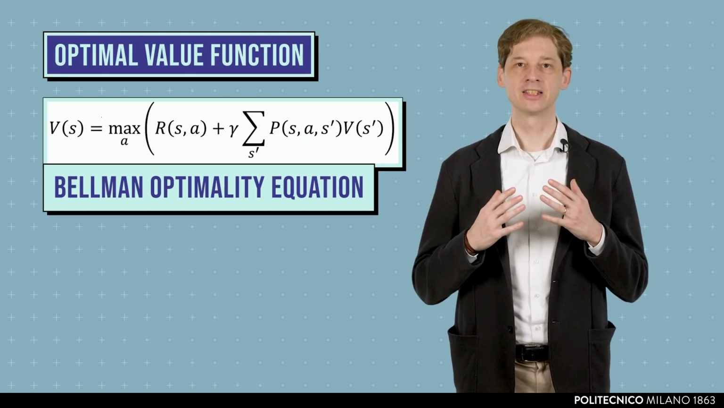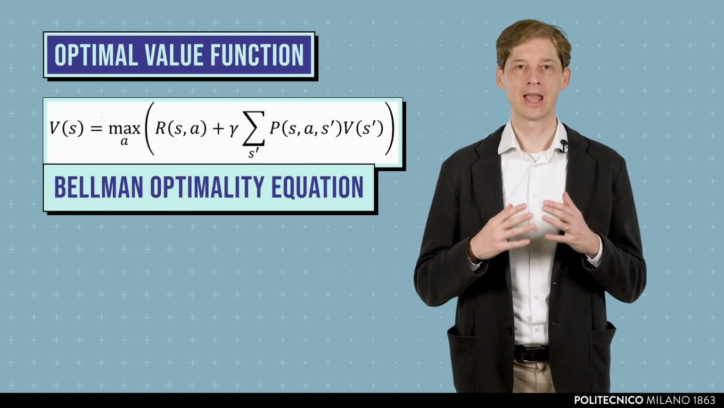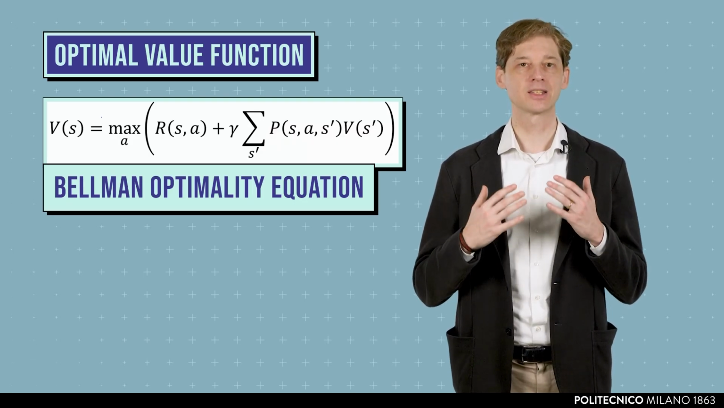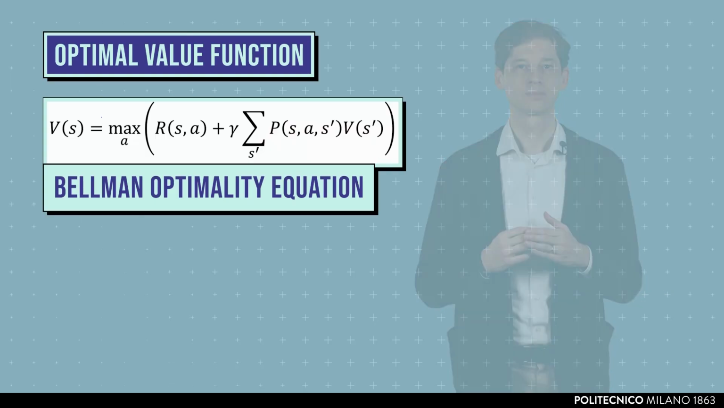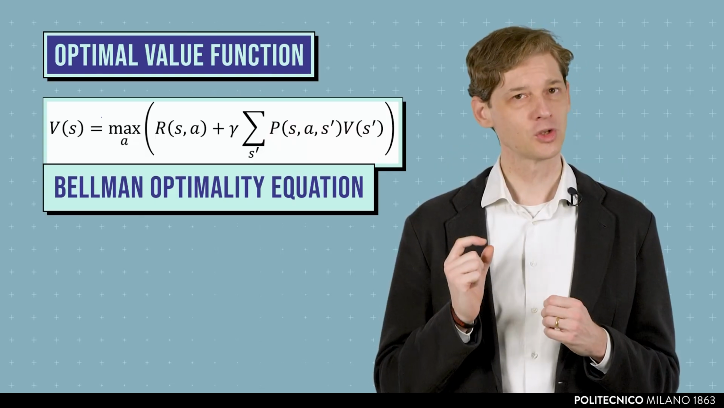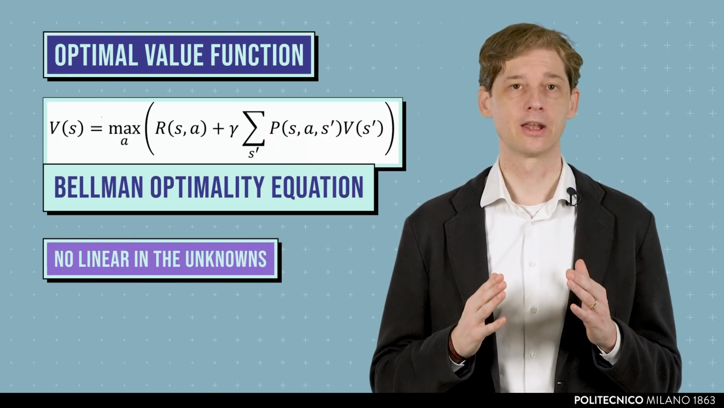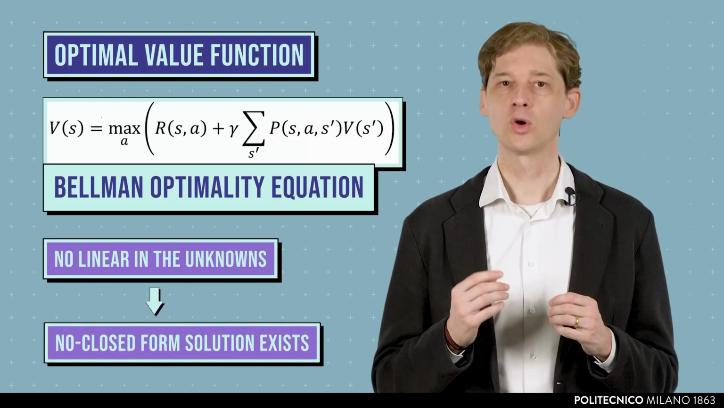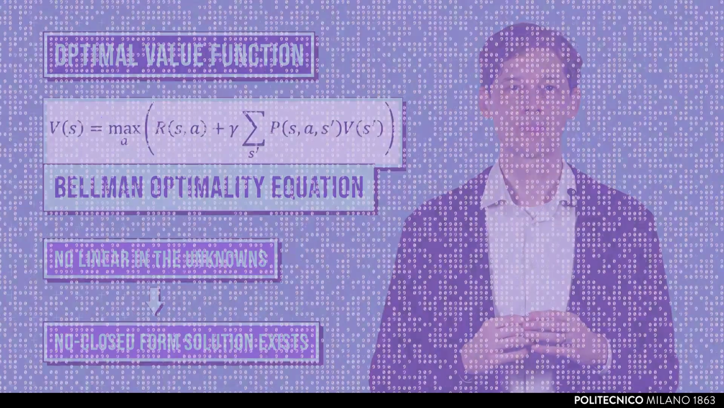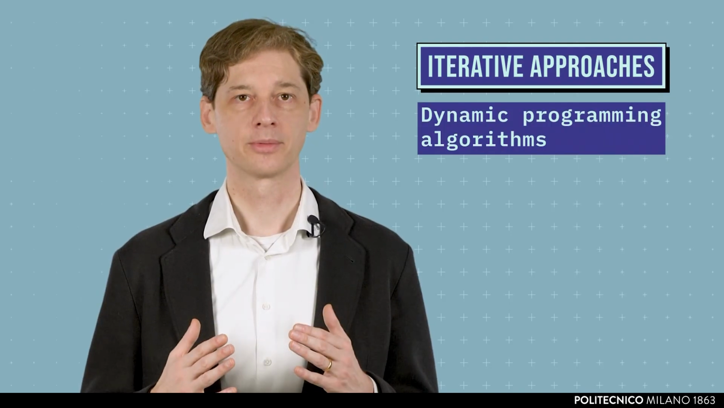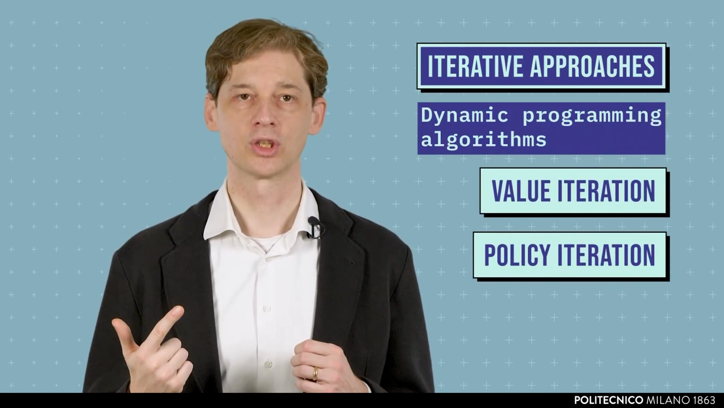We can see that in this equation, the expected value over the actions presented in the Bellman expectation equation has been replaced by a maximization over the actions. Unfortunately, this small change has a significant impact, as the equations are no longer linear in the unknowns. Therefore, no closed-form solution exists. However, it is possible to solve MDPs using iterative approaches. The most used ones are two dynamic programming algorithms, value iteration and policy iteration.